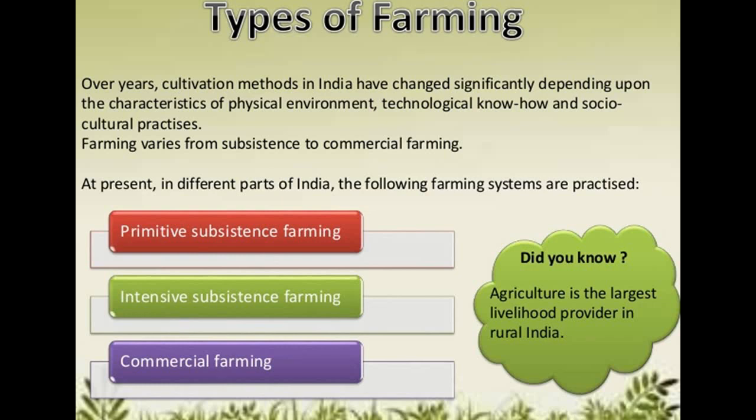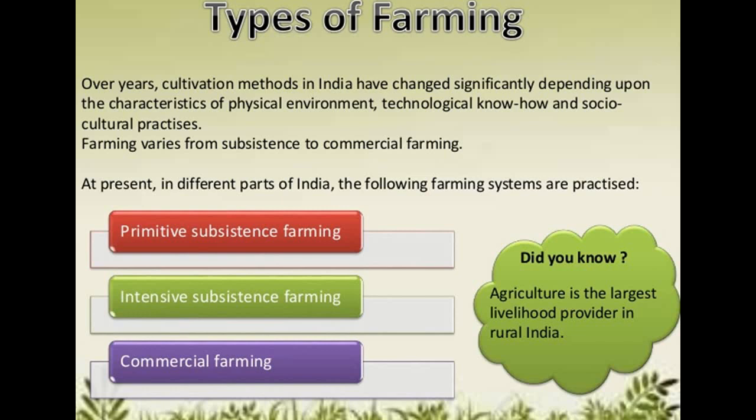Over the years, cultivation methods in India have changed significantly depending upon the characteristics of the physical environment, technology know-how, and socio-cultural practices. Agriculture has changed rapidly in the past few years because of the changing physical environment, new technology and methods that have come up, and the socio-cultural practices we follow.